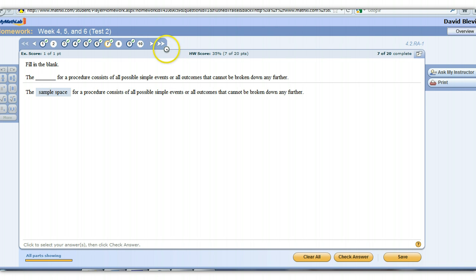Alright, so that's the first part of this probability. We'll have a few more that I'm going to make videos of, but these first 10 questions basically are just the terminology and the very basics of probability.